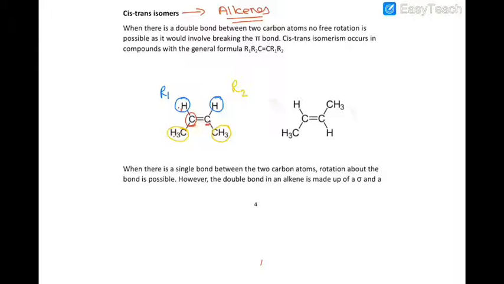Here, if you break the bond and rearrange it, you can have another version of the same molecule. Same molecular formula, but different arrangement in space. These two CH3s are on the same side. These two CH3 are on opposite sides, and they can only be converted to each other if the carbon double bond is broken and reformed. Because you have that pi bond here, it does not allow for rotation. If it were just a sigma bond, rotation is possible, but because you have a sigma and a pi bond, rotation is restricted.